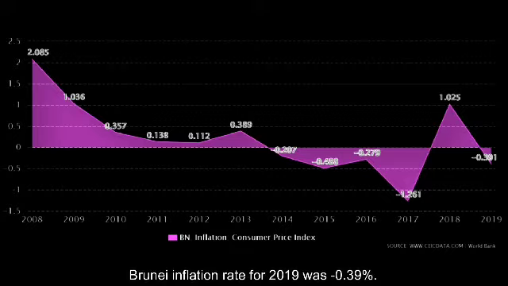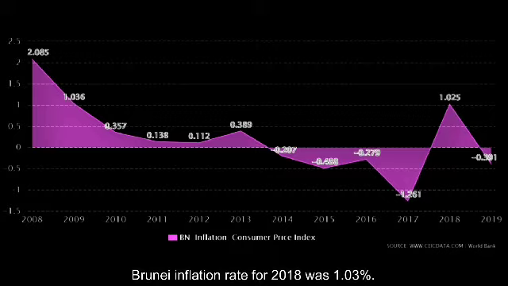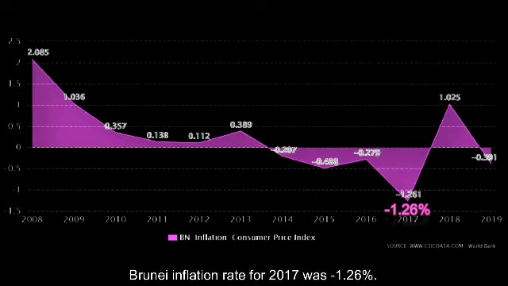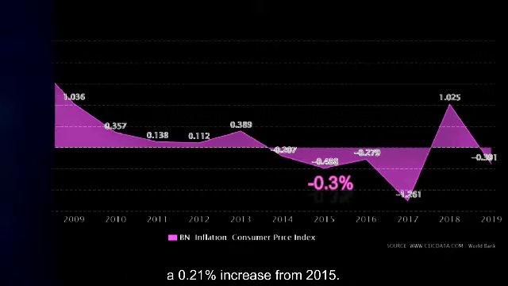Brunei's inflation rate for 2019 was negative 0.39%. Brunei's inflation rate for 2018 was 1.03%. Brunei's inflation rate for 2017 was negative 1.26%. Brunei's inflation rate for 2016 was negative 0.28%, a 0.21% increase from 2016.